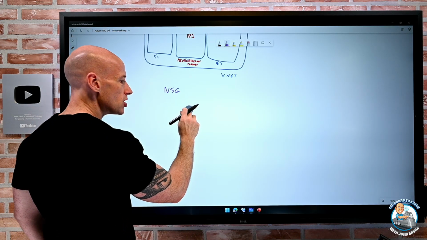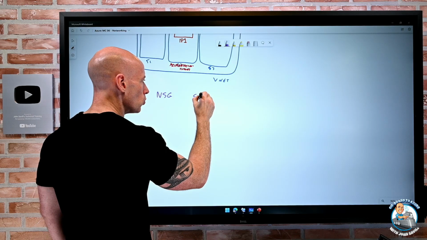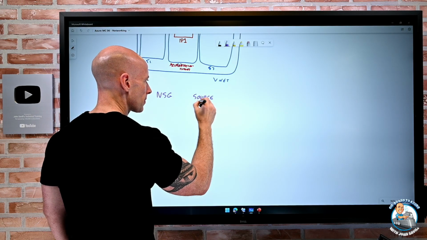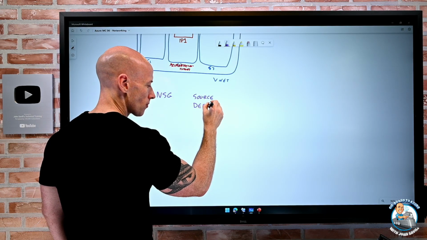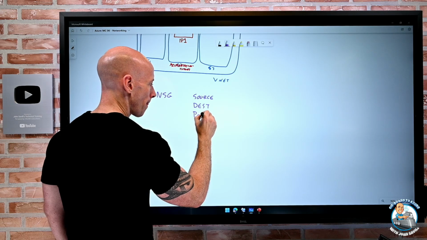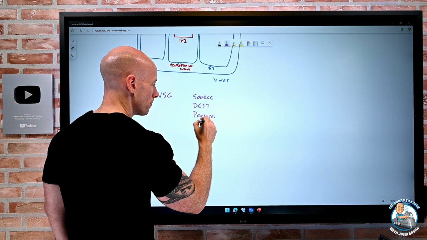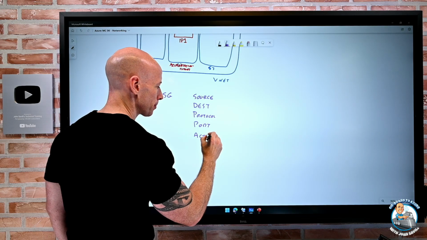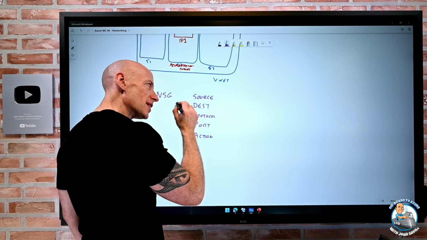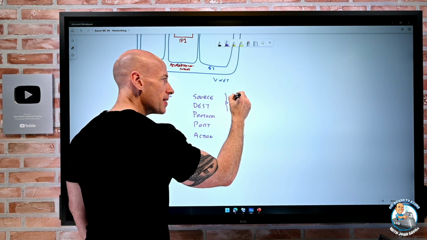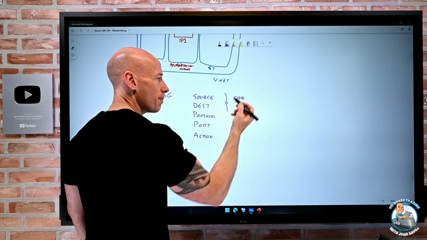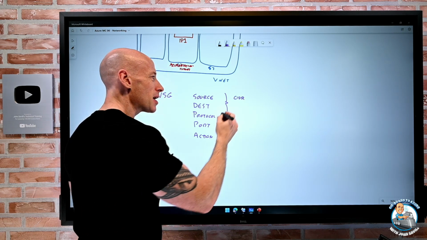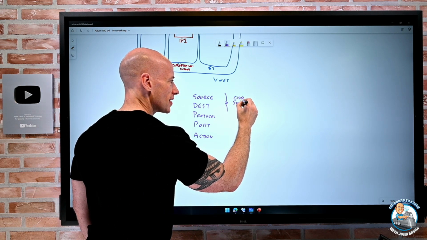And again, my NSG is made up of source and destination, protocol, port, and then an action, allow or deny. And when I think about this source and destination, they can be CIDR ranges, so sets of IP addresses. It can be a service tag. Now, what's a service tag?